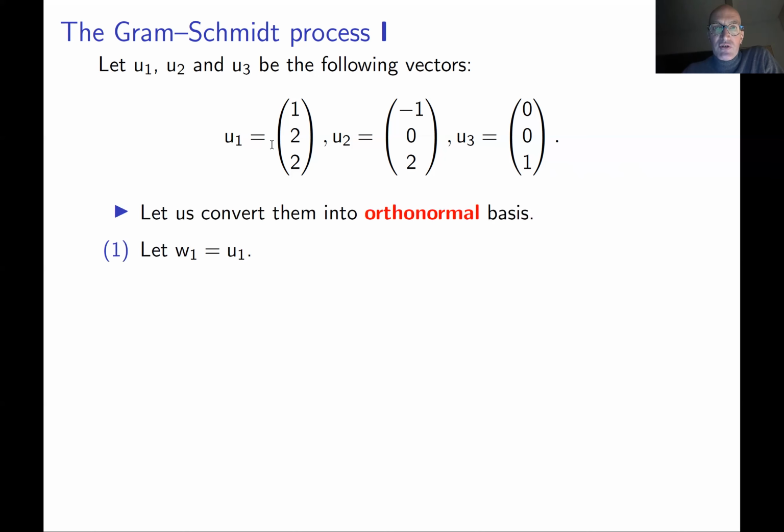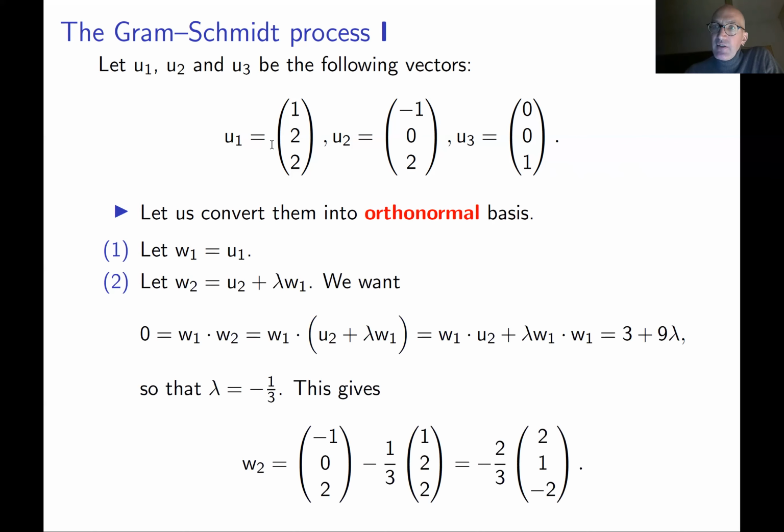Okay, good. So we start with vector u1. It doesn't matter which vector to start from; u1 was the first, so you start with u1. First you convert your vectors into orthogonal vectors. And once you get orthogonal vectors, you can easily cook up orthonormal ones out of them by scaling. So let's do this in the example. You take the first vector u1 and you call it w1. Fine. The first step is done.